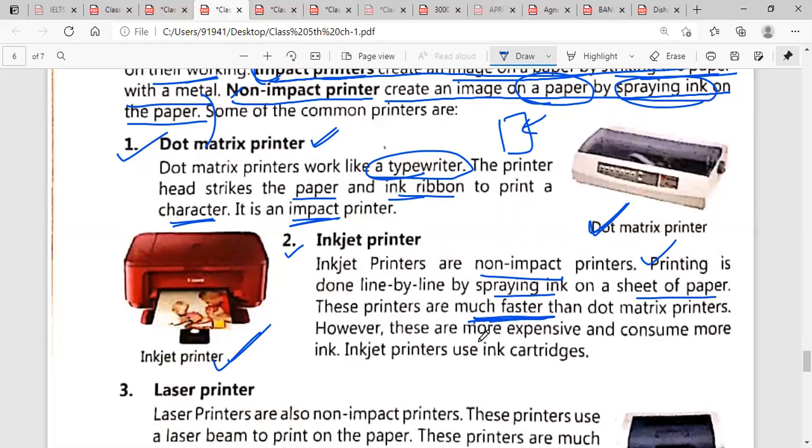But if there is an advantage, there will be a disadvantage as well. These are more expensive. Inkjet is more expensive and consumes more ink. So that is the disadvantage of this printer. Inkjet printers use ink cartridges, and we use the cartridges in which we can fill ink.